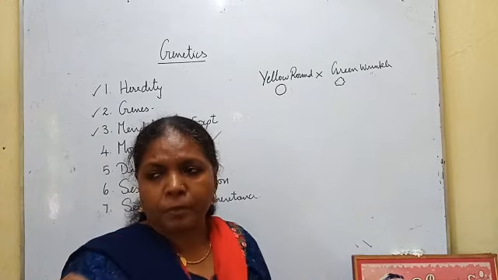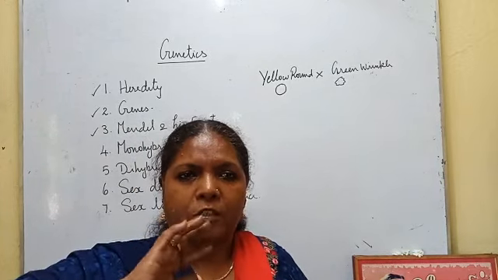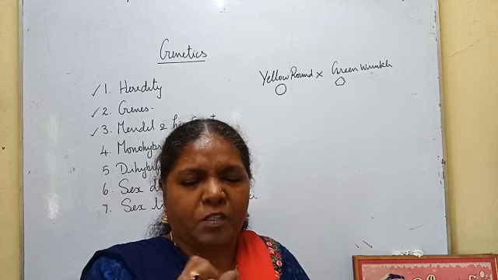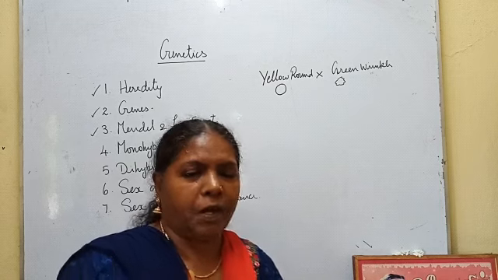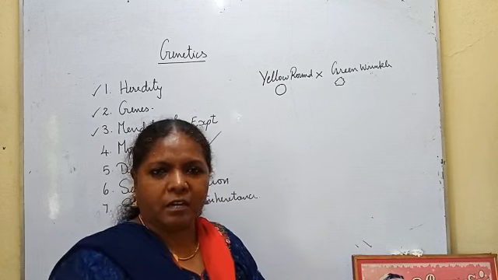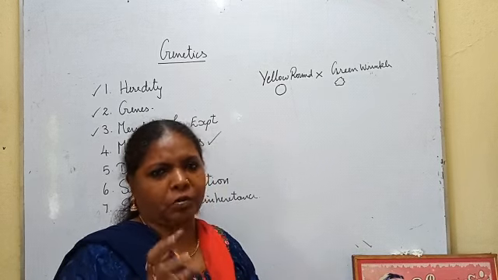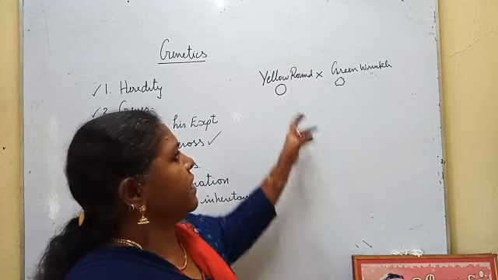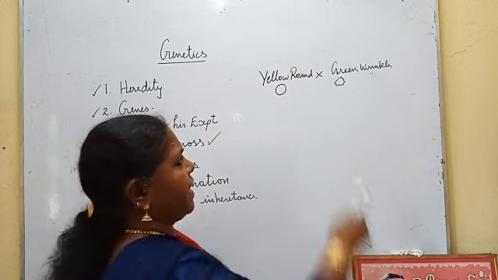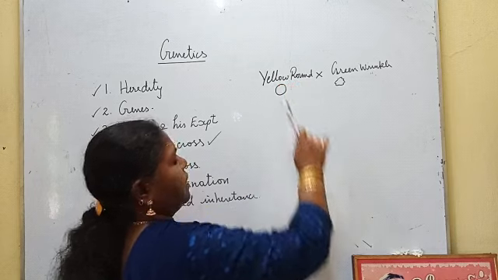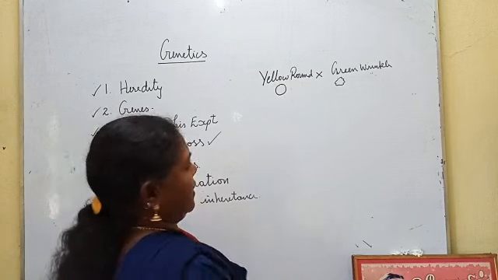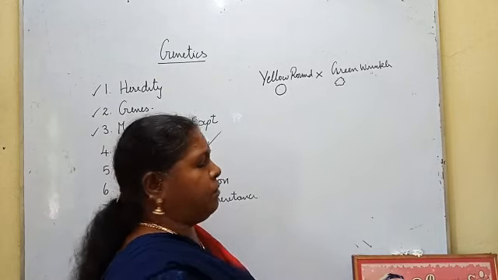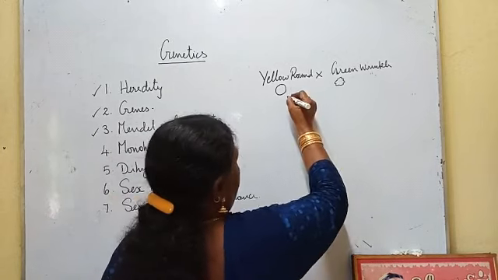If you look at paper and the like, the surface will not be smooth; it has wrinkles like that. In peas we can see these wrinkled peas and smooth peas. So he selected these two characters: one is the color of the seed coat and the other is the shape of the seed coat. Then he crossed them, the same as in the monohybrid cross.